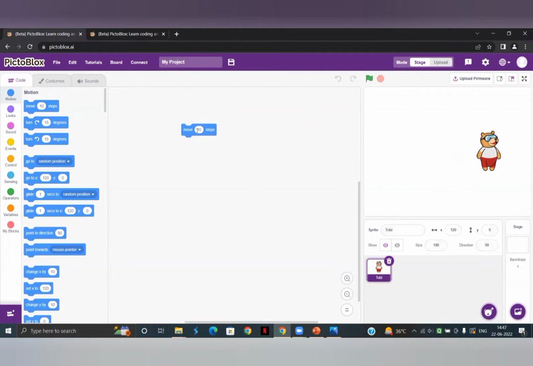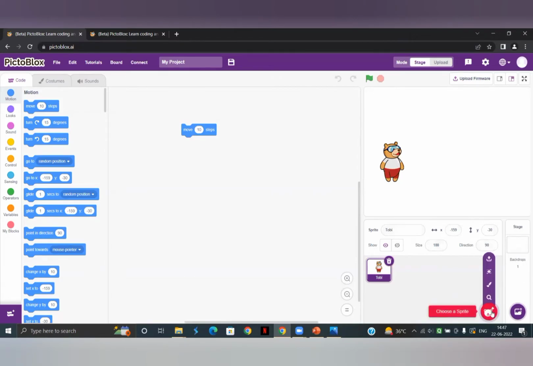The application is a little bit slow. You have to wait for a certain time. For example, when I'm clicking on this move 10 steps, what is happening is the character over here is moving. The place where you are going to add all these characters, we call this space the stage. Now, it is not necessary that you add just one character. You can add more than one character.